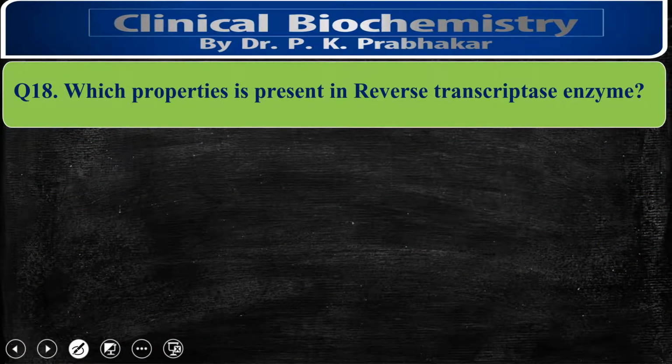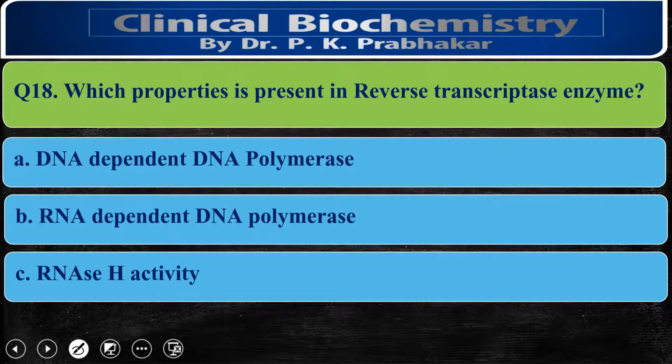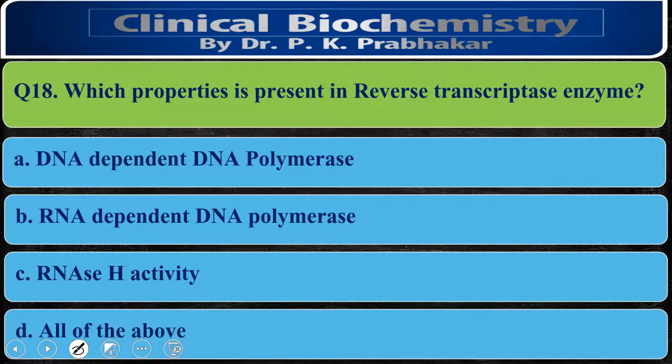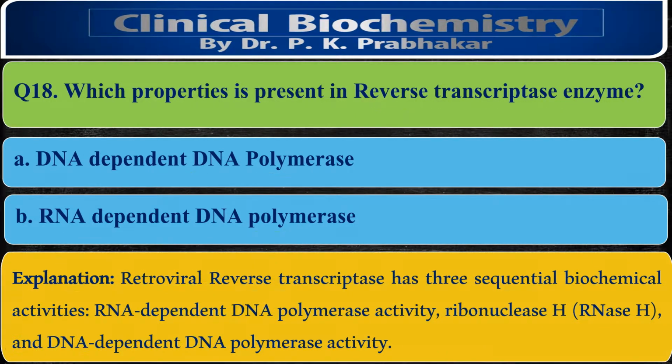Next question is, which property is present in the reverse transcriptase enzyme? It is having DNA-dependent DNA polymerase, RNA-dependent DNA polymerase, RNase H activity, or all of the above. So the correct option is all of the above. Reverse transcriptase enzyme has all 3 properties: DNA-dependent DNA polymerase, RNA-dependent DNA polymerase, and RNase H activity. So all of the options are correct.